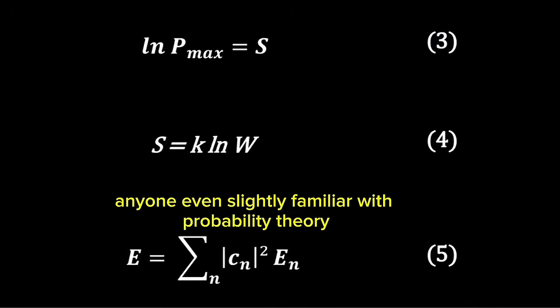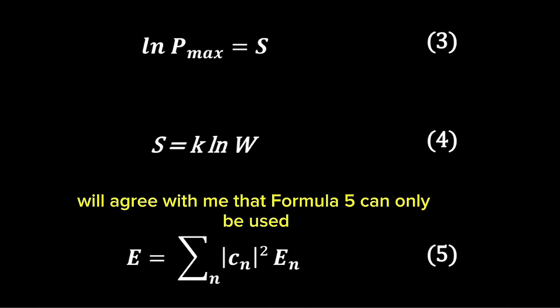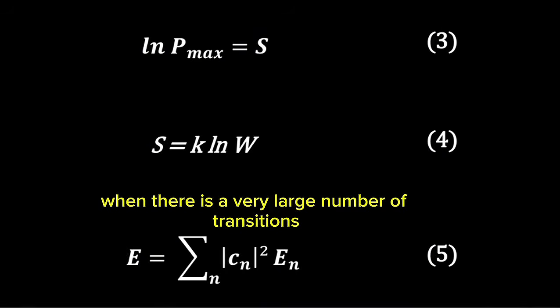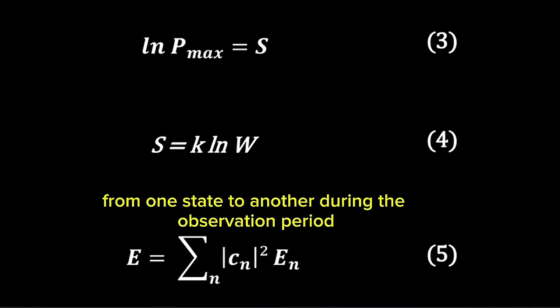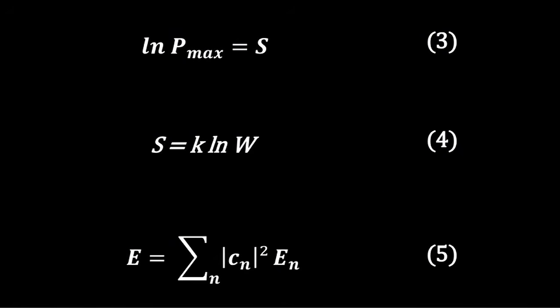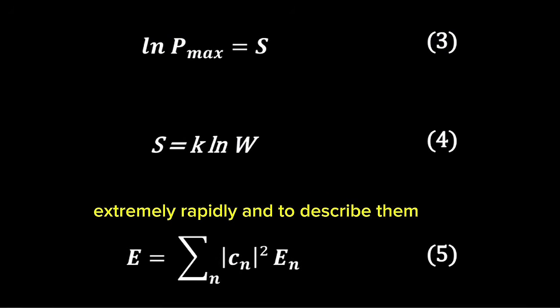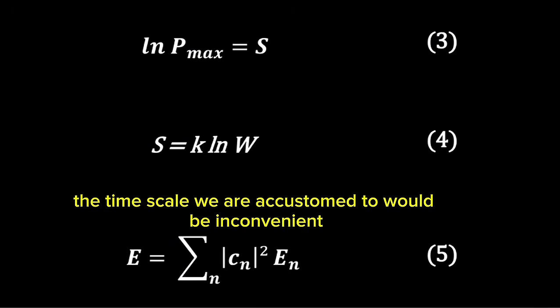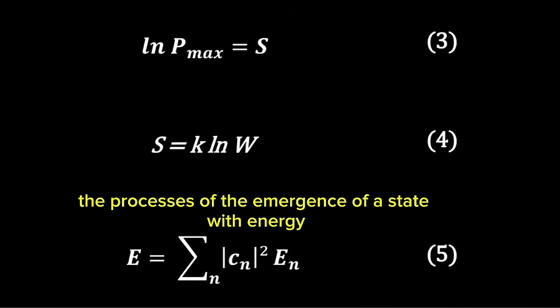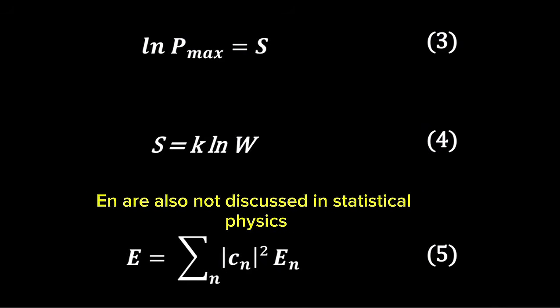Anyone even slightly familiar with probability theory will agree with me that Formula 5 can only be used when there is a very large number of transitions from one state to another during the observation period. This means that subquantum processes occur extremely rapidly, and to describe them, the timescale we are accustomed to would be inconvenient. The processes of the emergence of a state with energy En are also not discussed in statistical physics.